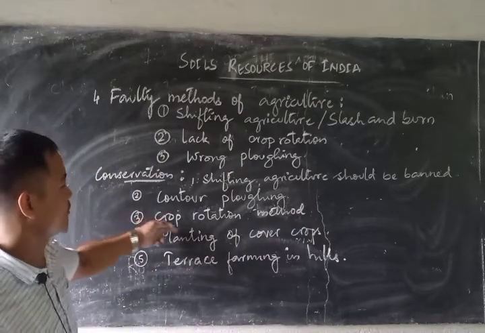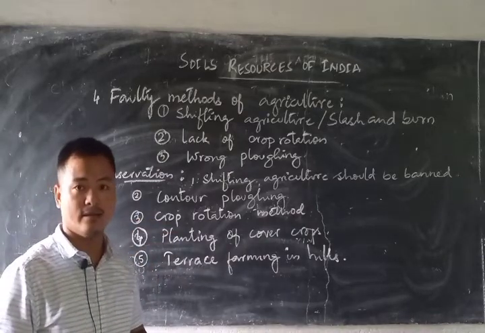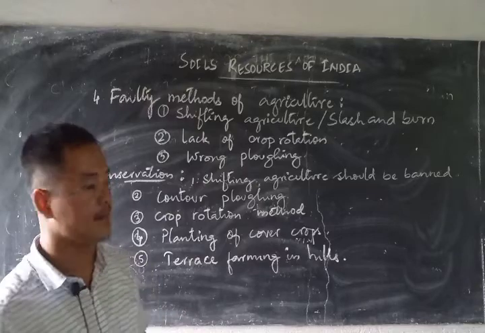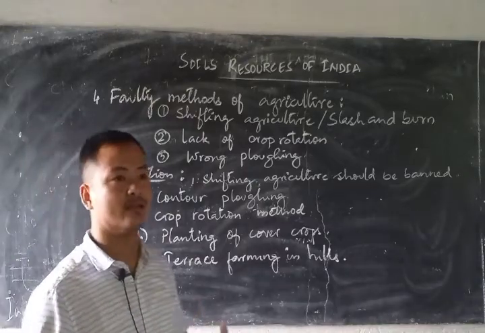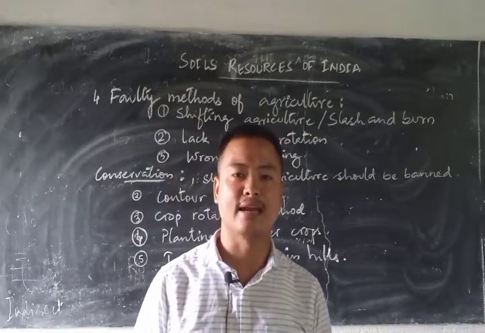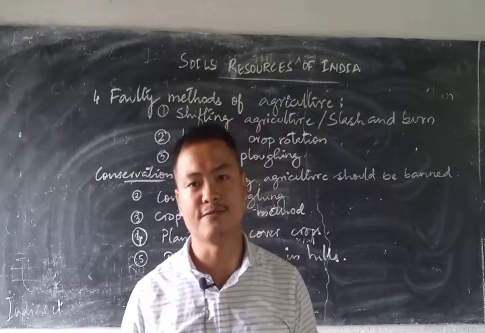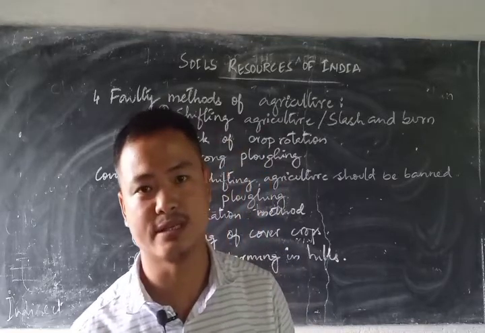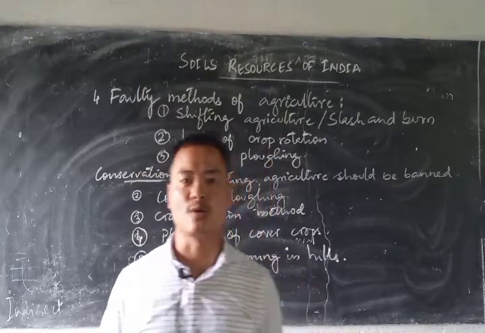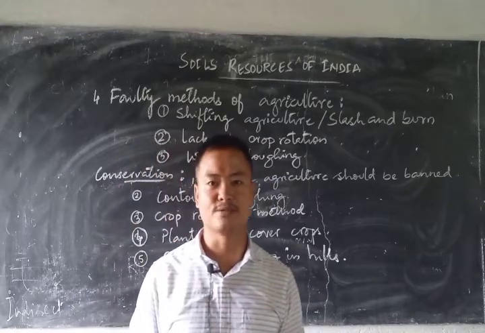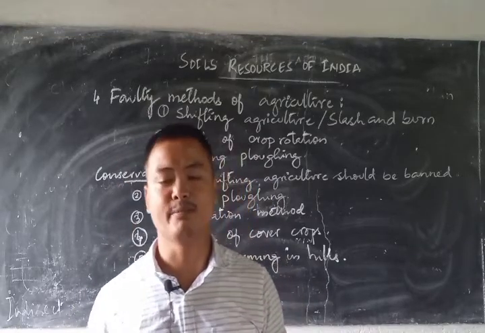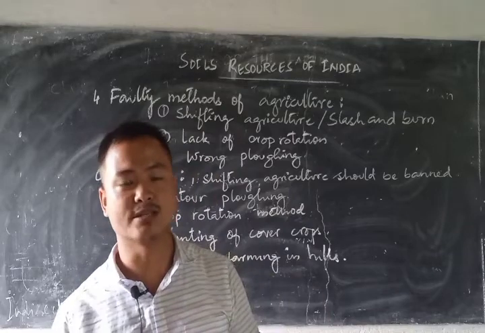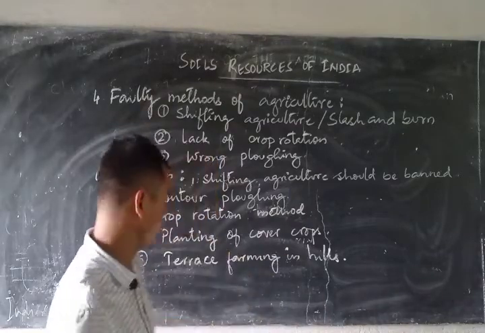The third is crop rotation method. Crop rotation means that we should not be growing the same crop in the same piece of land time and again, or not every time we grow the same crop in one particular place. If we keep changing the crop in one particular piece of land, then that becomes much more effective, as crop rotation keeps maintaining the soil fertility.